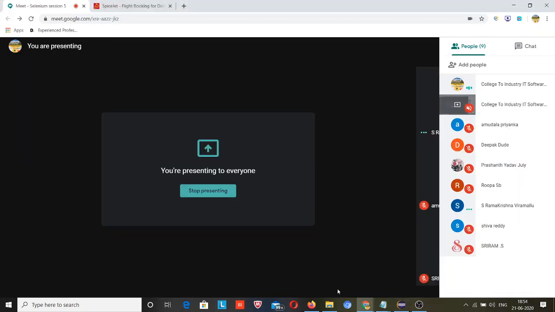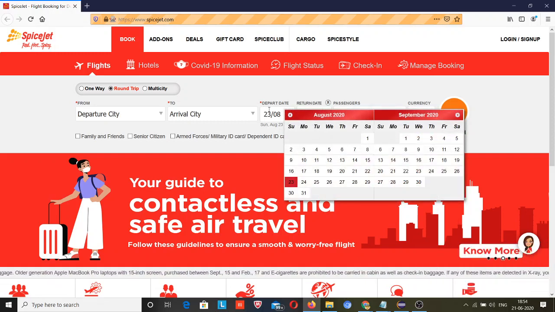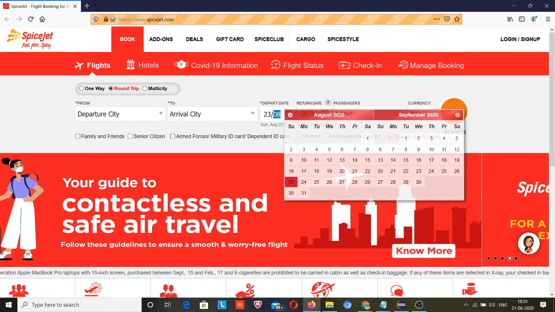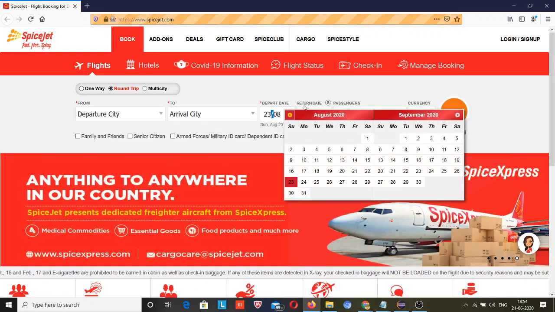Of course, you can use that send keys method. So there are a lot of ways to handle that calendar UI, but I think whatever I have used, all the methods, you can simply write here. If this has an option to write, like a text box, let me try to do that. Okay, so here you don't have the option to enter with send keys, so you can't do that because this is disabled for sending the keys. But there are some calendars present in websites where you can use the send keys method.